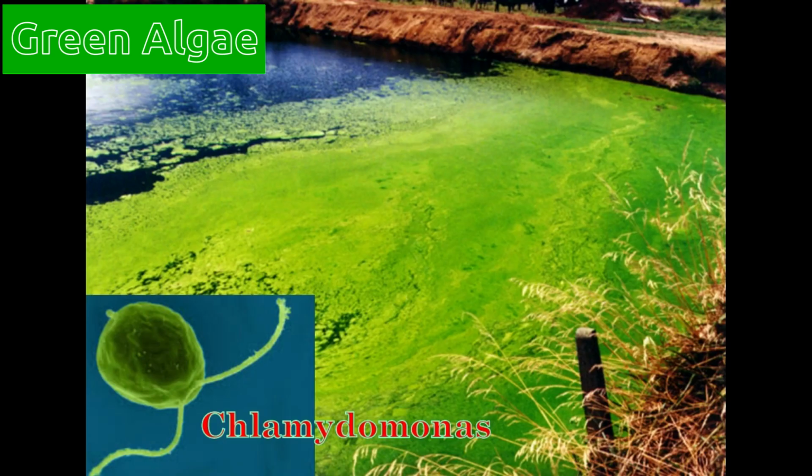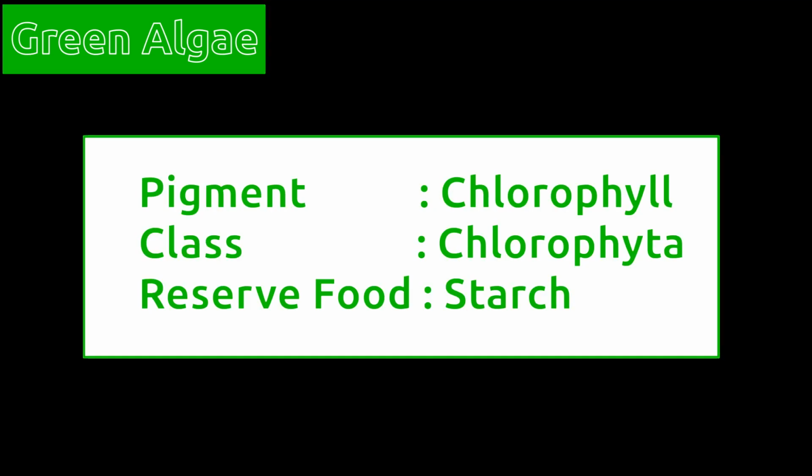Let's learn about green algae in detail. The green algae is the most diverse group of algae, with more than 7,000 species growing in a variety of habitats. These algae are green in color because of chlorophyll pigment.